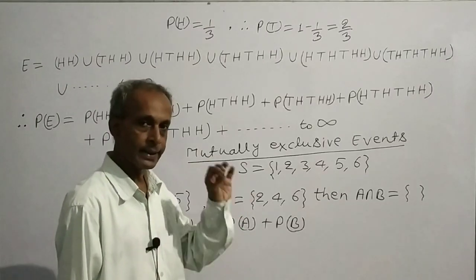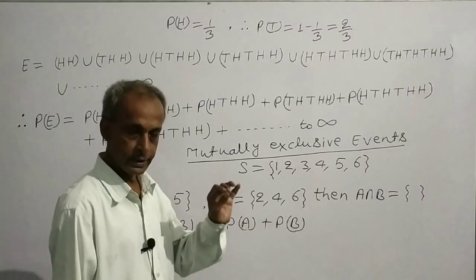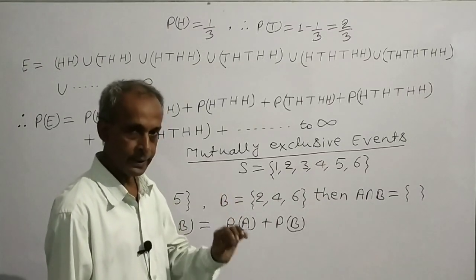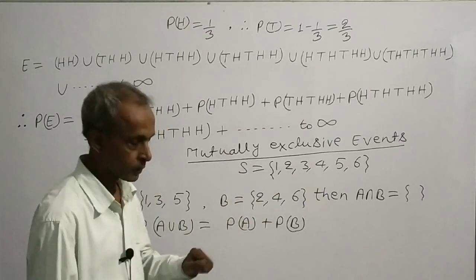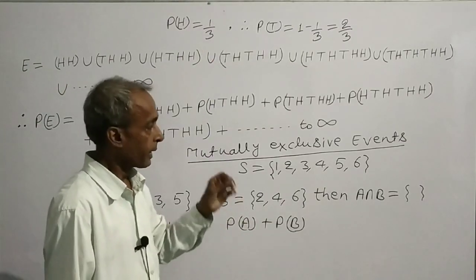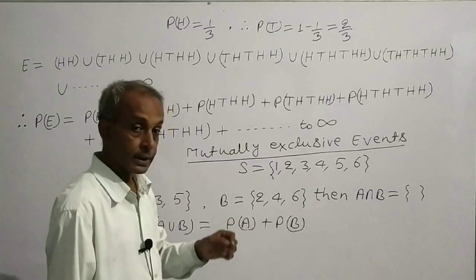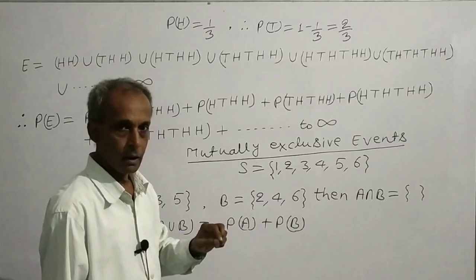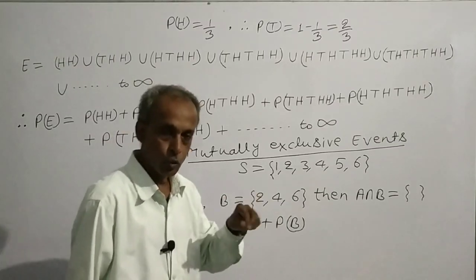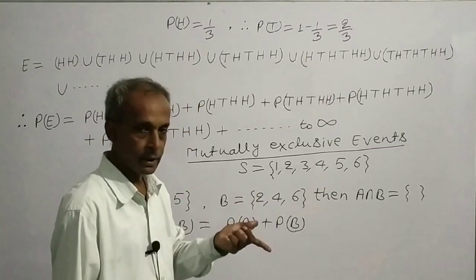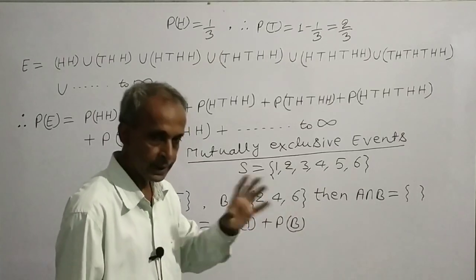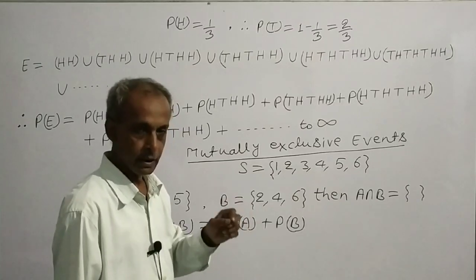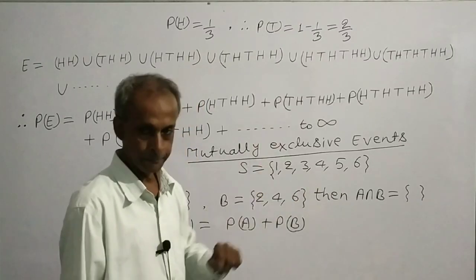An experiment is performed. It is given in the question that an experiment is performed of a coin is tossed repeatedly till two heads appear consecutively or two tails appear consecutively.